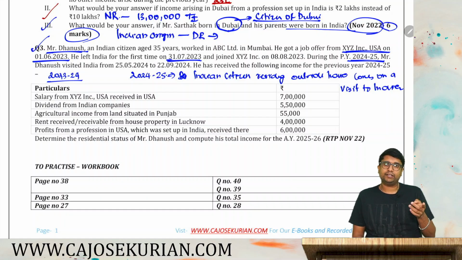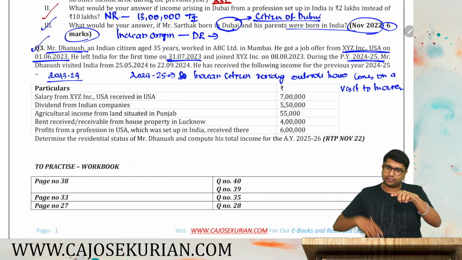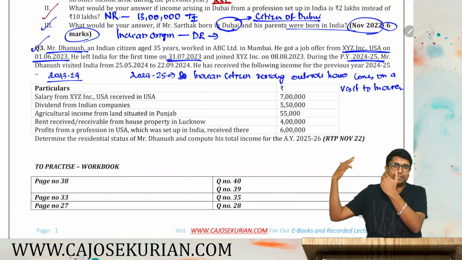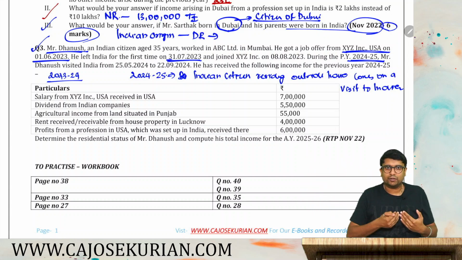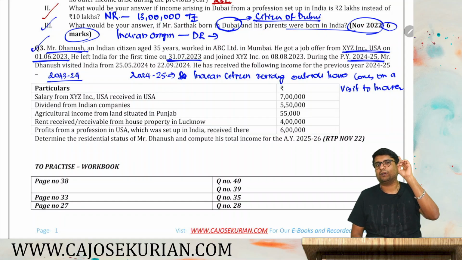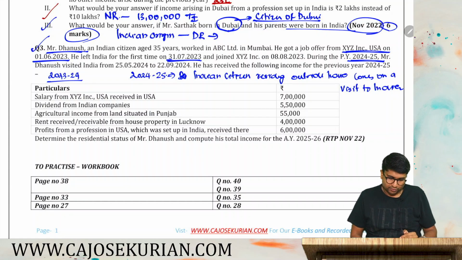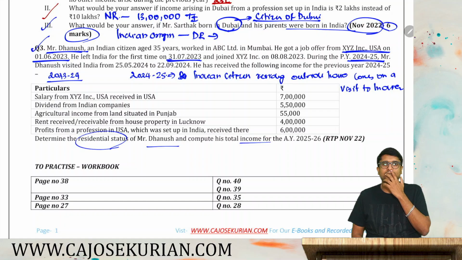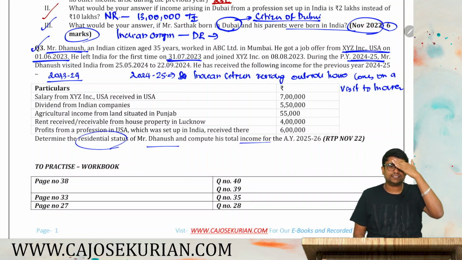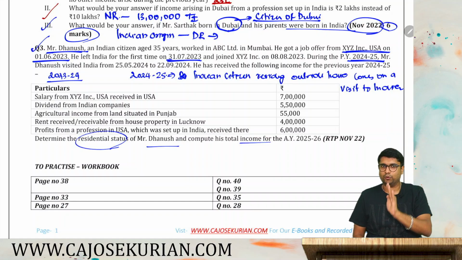Because you left India in the year 23-24, and in 24-25, the next year, you are residing outside India and you are coming on a visit to India. So identify the person. What is the type of person? Indian citizen residing outside India, comes on a visit to India in 24-25. So determine the residential status of Dhanush and compute his total income. If you are an Indian citizen residing outside India who comes on a visit to India, then to determine your residential status, 2 conditions are there. Number 1, 182 days or more.